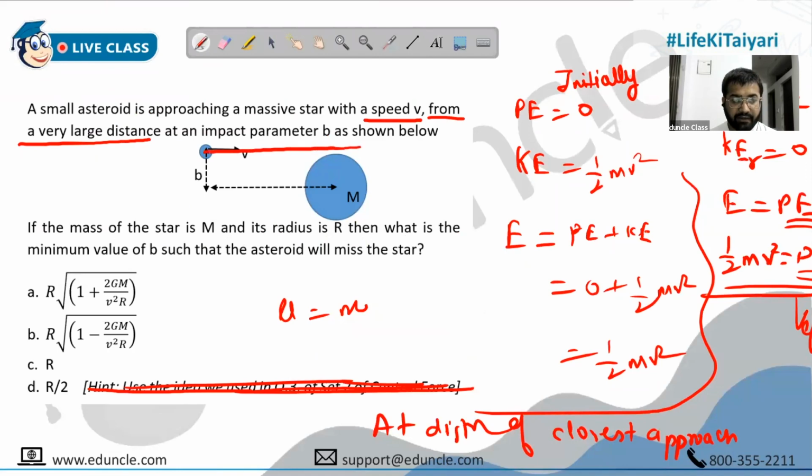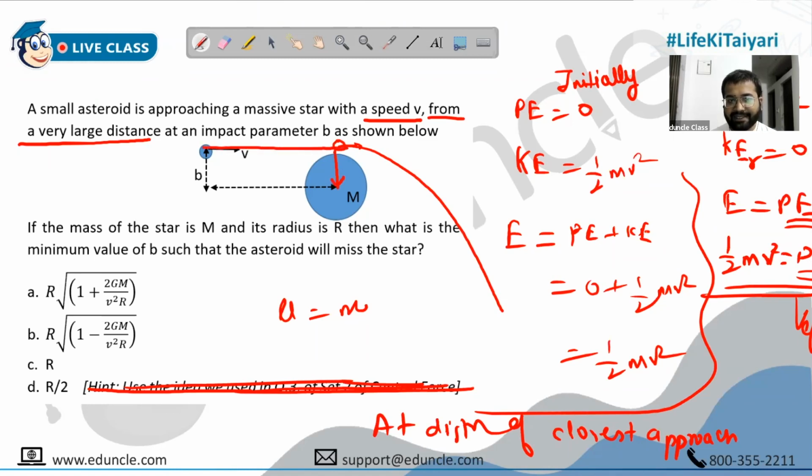See, how will you find L here? L is r cross p. Let's say the particle reaches here, and then it misses, and then it goes like this, some hyperbolic or parabolic path. Let's say this is the closest approach distance.